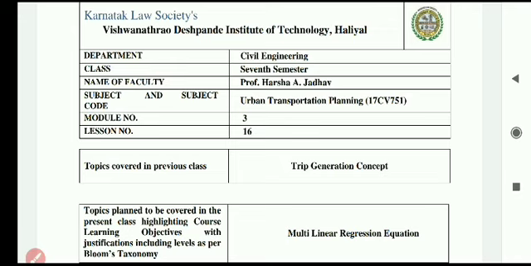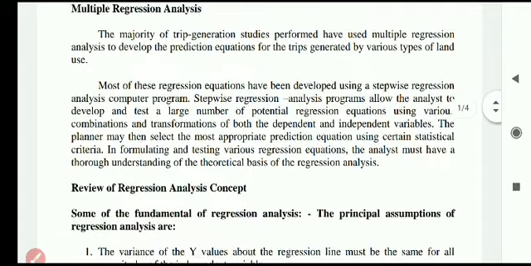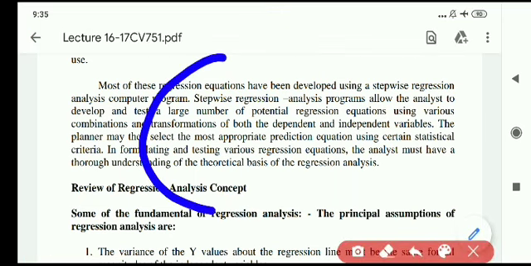In correlation, we are fitting the independent and dependent variables. For example, in our concept, let us focus briefly. The majority of the trip generation studies performed have used multiple regression analysis to develop the prediction equation for the trips generated by the various types of land use. I am going to explain this concept with an example.